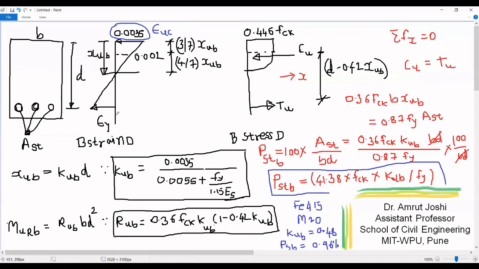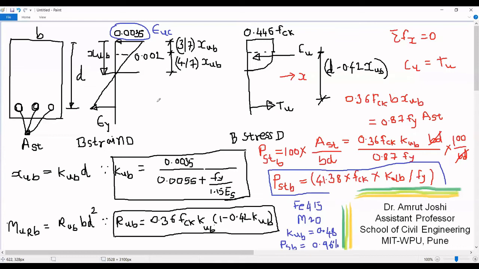Why such a discrepancy? I am allowing extreme compression fibers of concrete to reach its ultimate strain 0.0035, whereas I am allowing steel to reach only its yield strain and not ultimate strain. So why such discrepancy? Why would I allow a particular material to reach only yield strain and the other material to reach its ultimate strain under uniaxial compression?